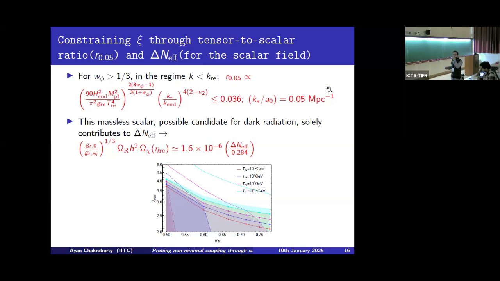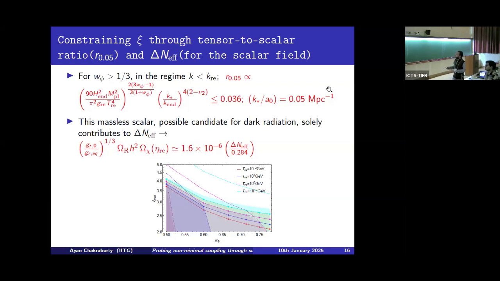So as we are not considering this massless scalar as a dominant radiation component during the reheating phase, it may contribute to the total radiation energy at the time of CMB decoupling. So it may be considered as a possible candidate for dark radiation. If this dark radiation component solely contributes to delta N effective, then that situation can be expressed by this expression.